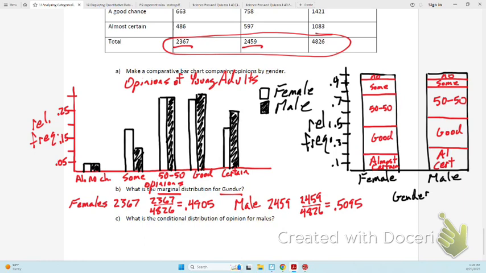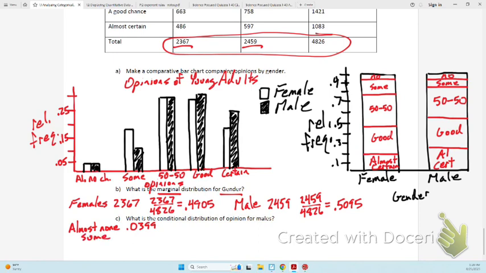So I'll rewrite them. Almost no chance, I'll just write almost none, was .0399. You just need to write down all those. You could circle them up there and draw an arrow to it, and that's acceptable also.